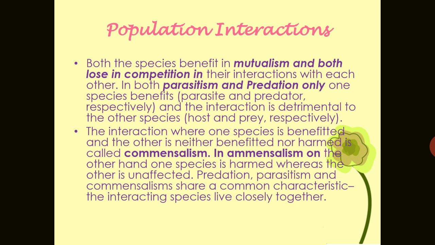The interaction where one species is benefited and the other is neither benefited nor harmed is called commensalism. In amensalism, on the other hand, one species is harmed, whereas the other is unaffected. So predation, parasitism and commensalism share a common characteristic, that the interacting species live closely together.